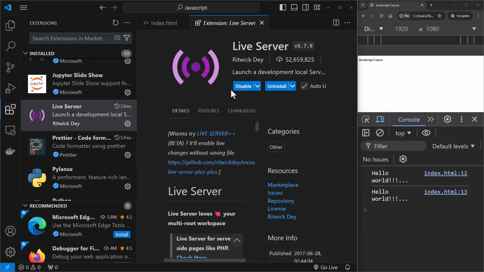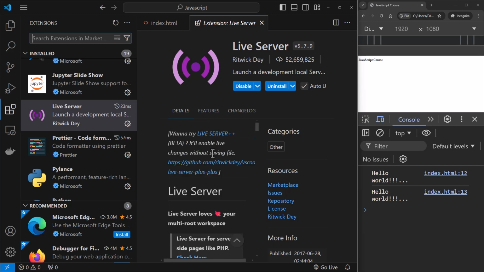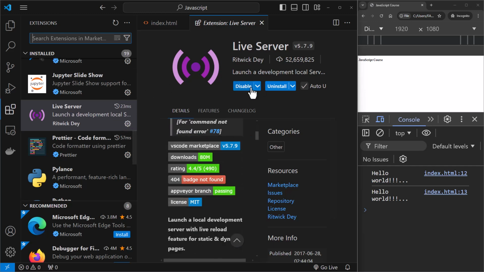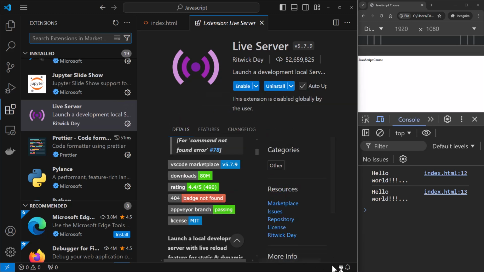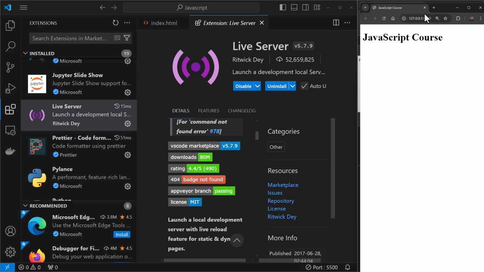Okay. So Live Server is an extension that enables a small, lightweight server onto your development environment. By installing this extension, you get this thing over here. You can see this at the bottom, the Go Live button. If I disable this and restart, that button goes away. If I enable this, you'll see that button appear. If I say Go Live, this is going to give me a live server. You can see port 5500. It's not 5050, it's 5500.